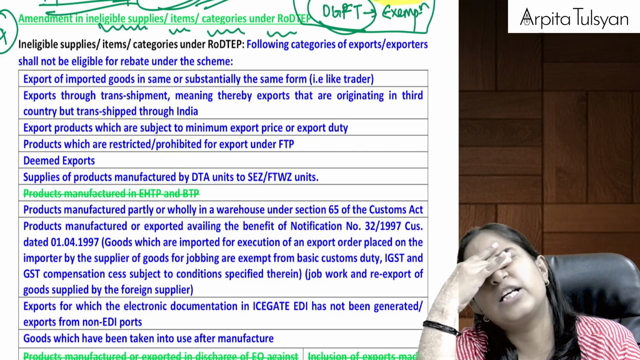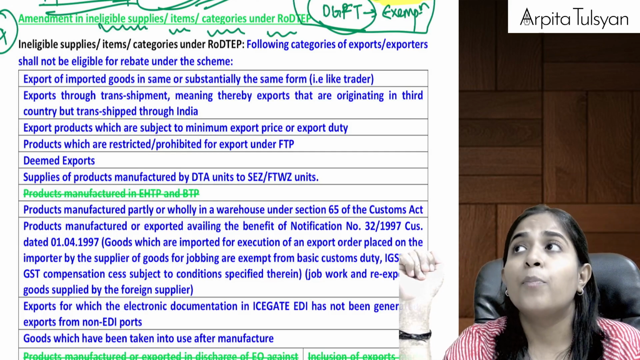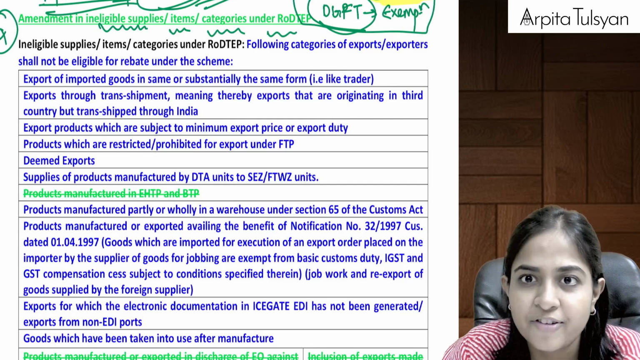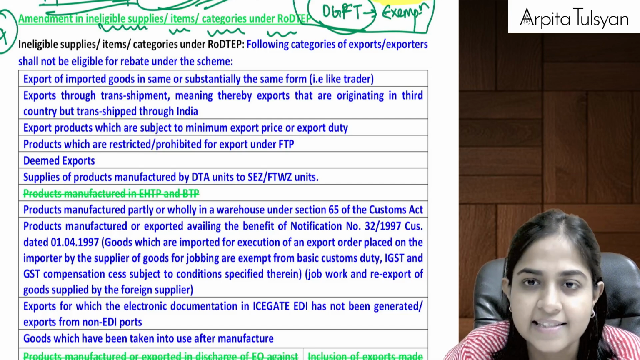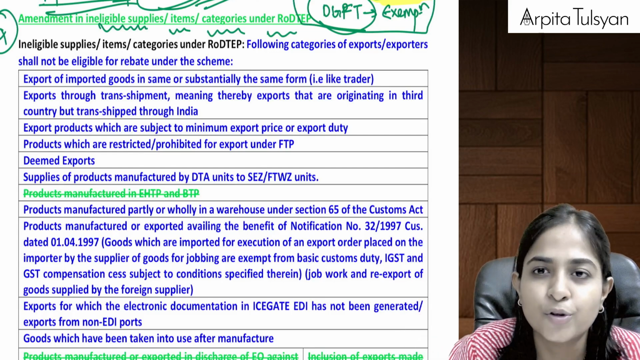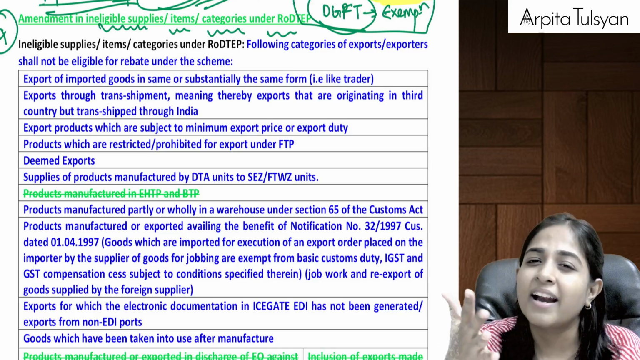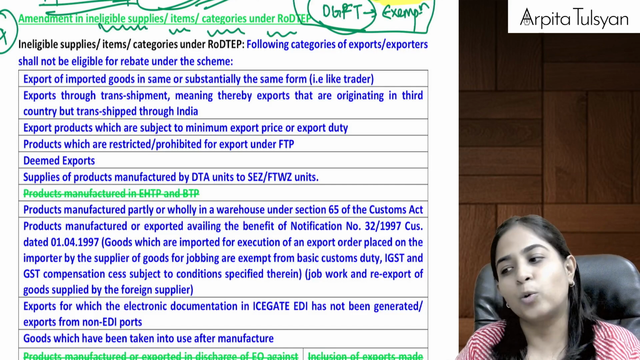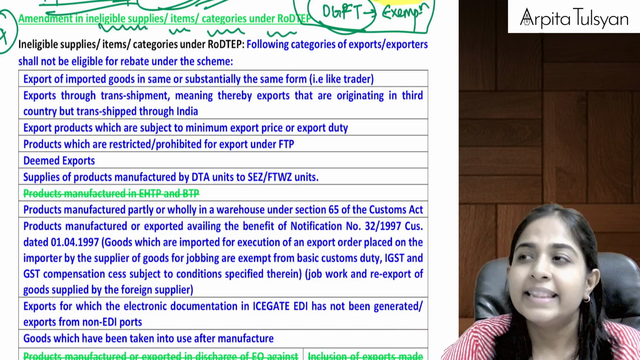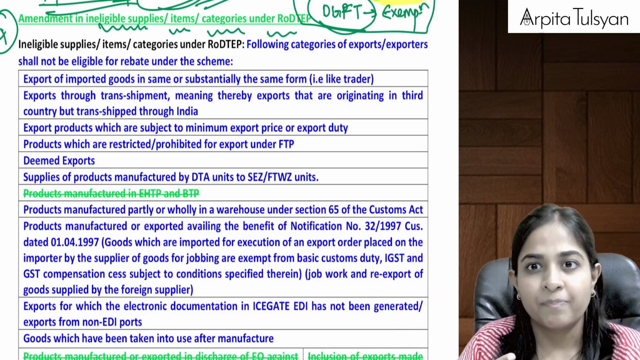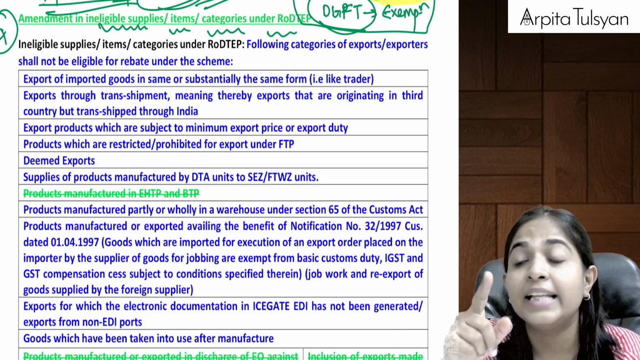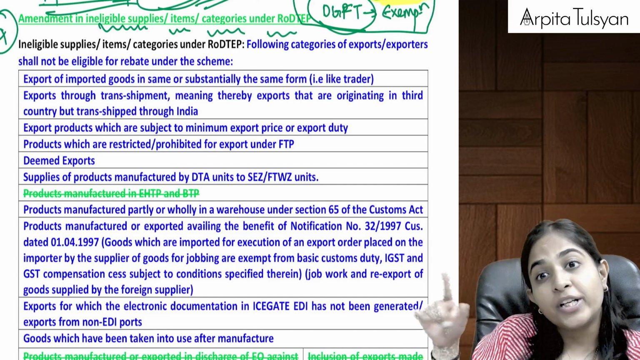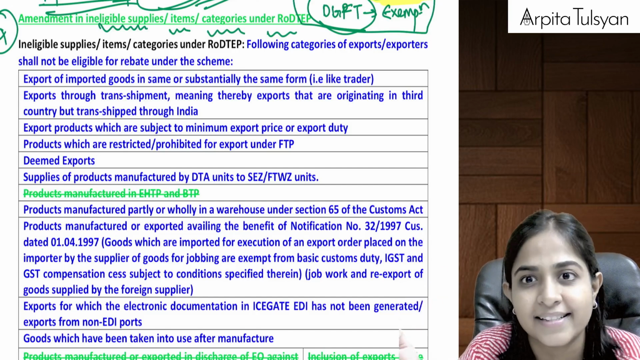What happened in case of your RoDTEP scheme was, suppose you are manufacturing some goods here in India, and at the time of manufacturing, if you have paid any local taxes, or at the time of distribution of those goods, if you are paying any taxes whose credit or benefit was not available to you, then they told that if you export these goods, then we will give you some remission of duty in the form of duty scrips, duty credits, and those duty scrips can be used for payment of basic custom duty, right?